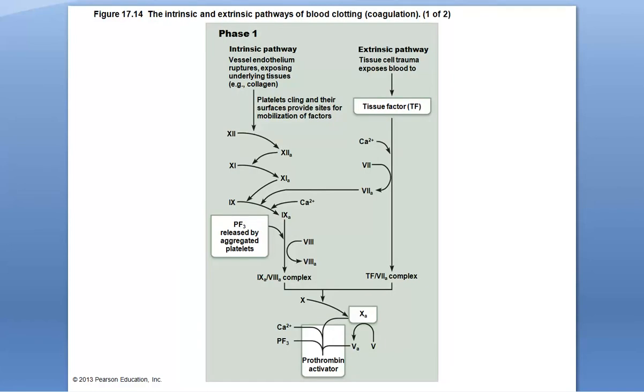Now, coagulation itself occurs in three stages. The first stage is using either the intrinsic pathway or the extrinsic pathway to form prothrombin activator.